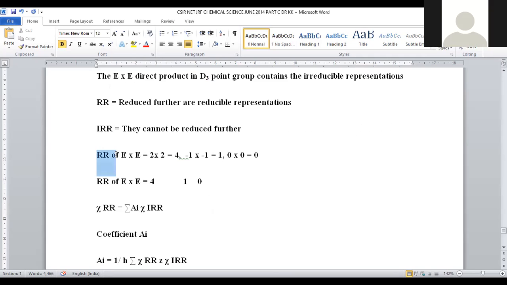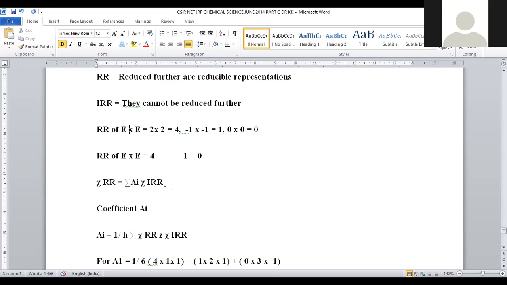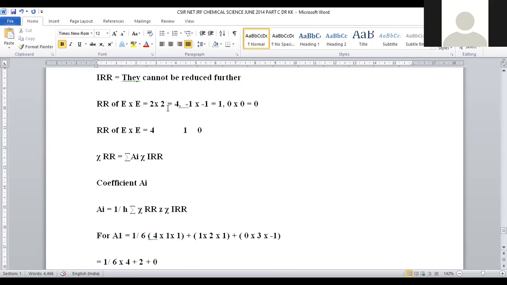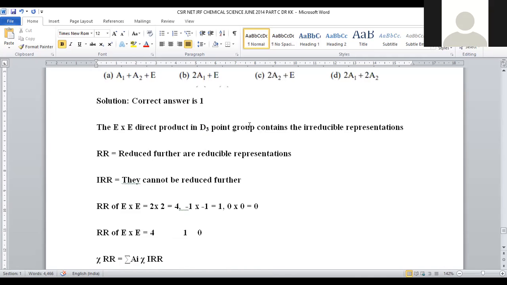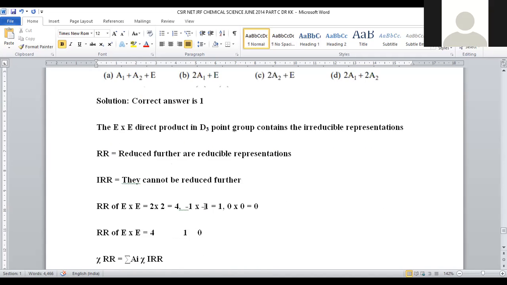If you want to calculate the reducible representation for E cross E, I am going to get 2 into 2, minus 1 into minus 1, 0 into 0, because we are doing E cross E, right? Each term is multiplied with its own parameter only: 2 into 2 itself, minus 1 into minus 1, 0 into 0 itself.